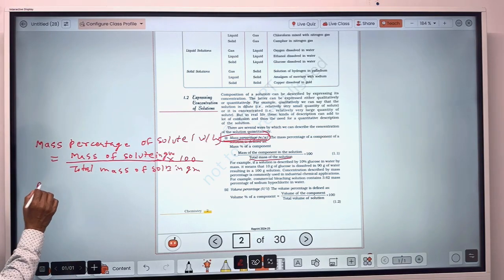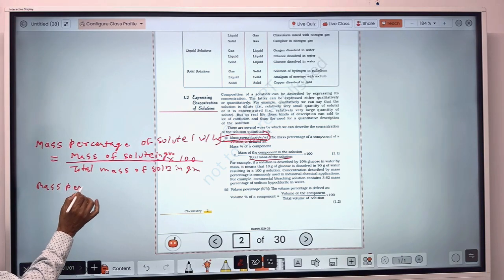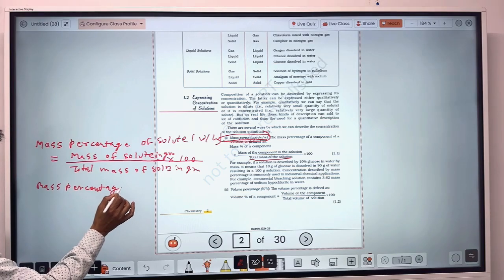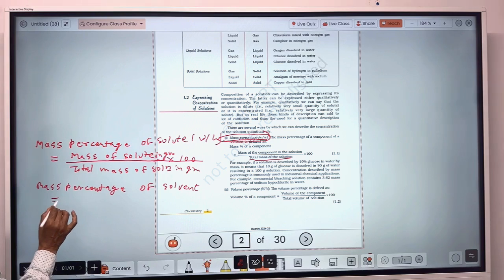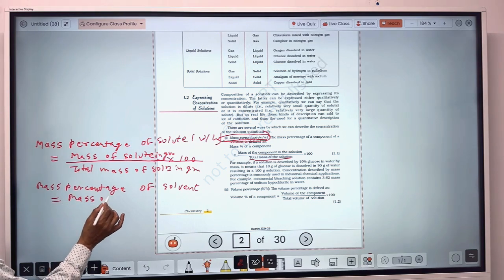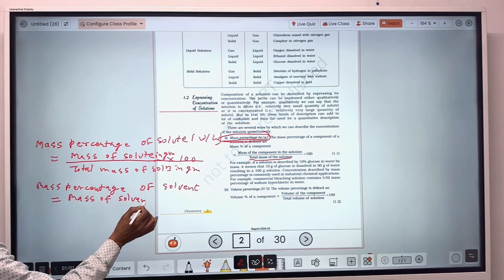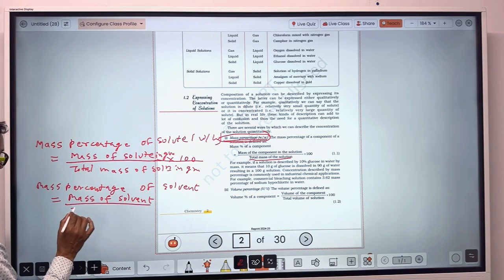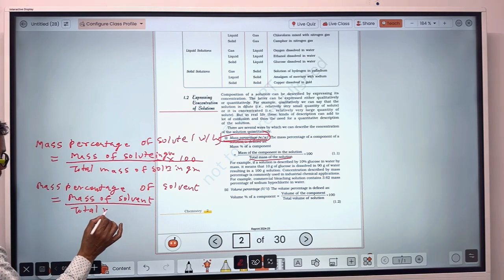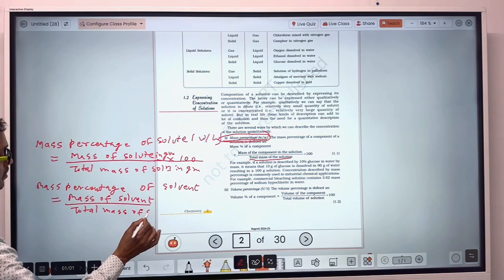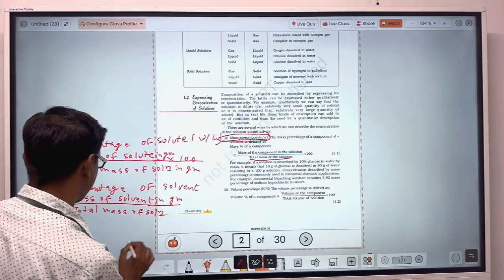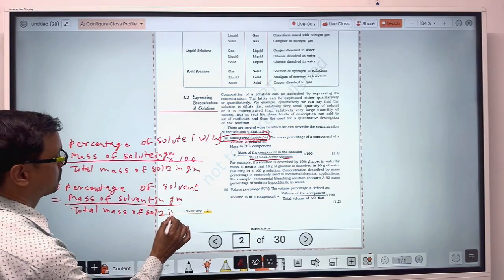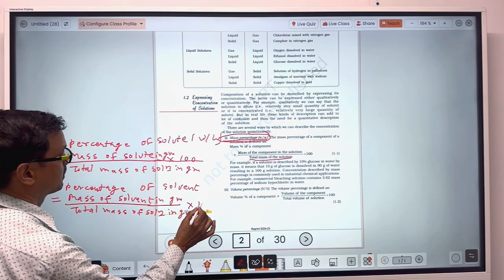In the same way, mass percentage of solvent will be equal to mass of solvent upon total mass of solution. If you take mass of solvent in gram, then mass of solution also you will have to take in gram, into 100.